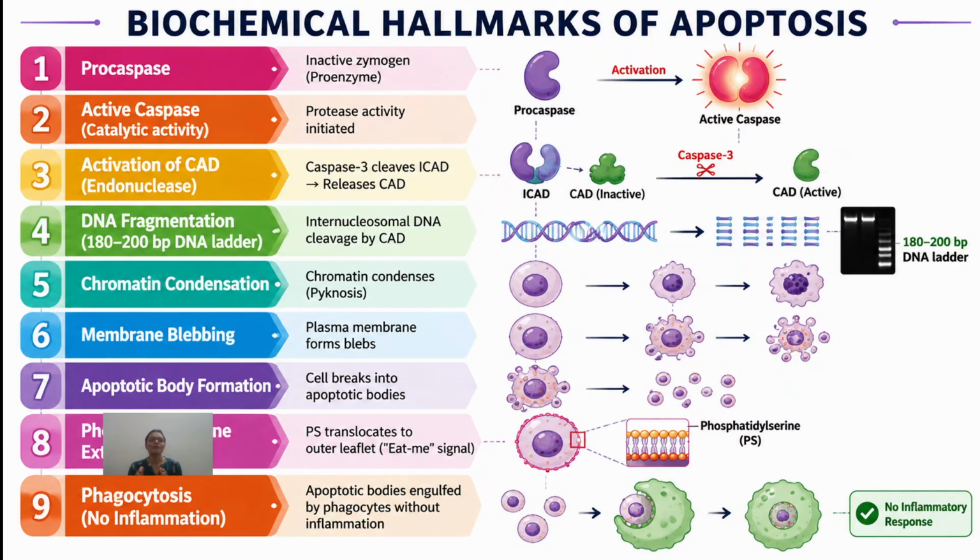After formation of the apoptotic body, various changes will occur in its cell membrane, like phosphatidylserine externalization, which will give the signal. It then activates the macrophage that will phagocytose the small apoptotic body, and afterward the apoptosis process will be complete.